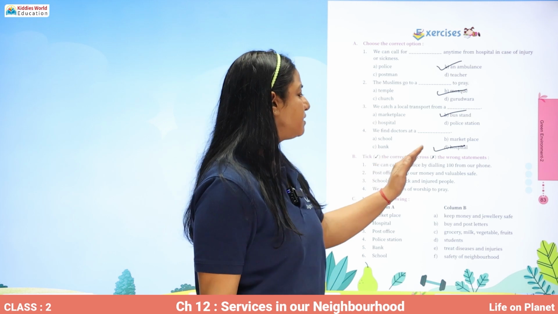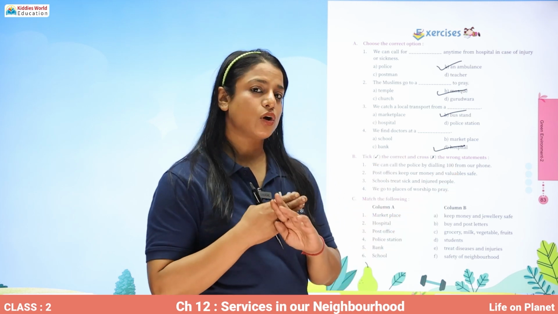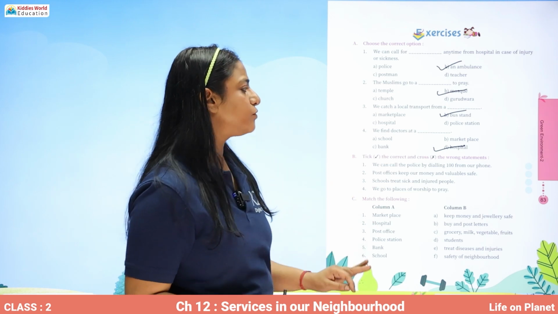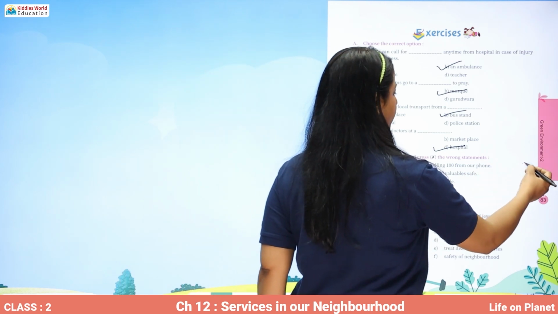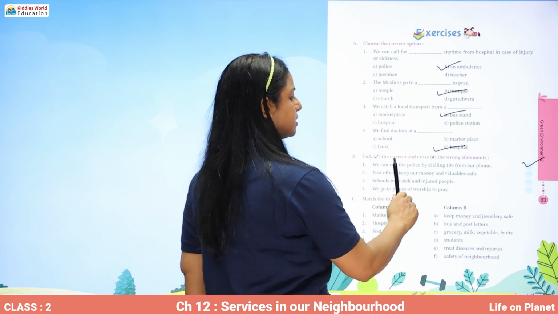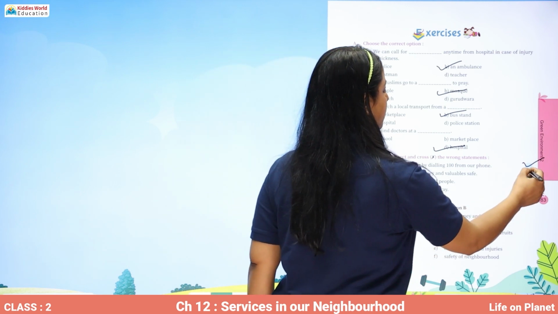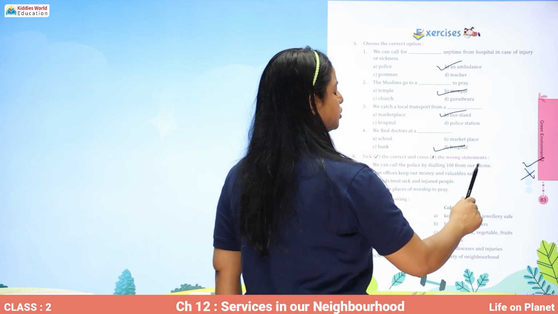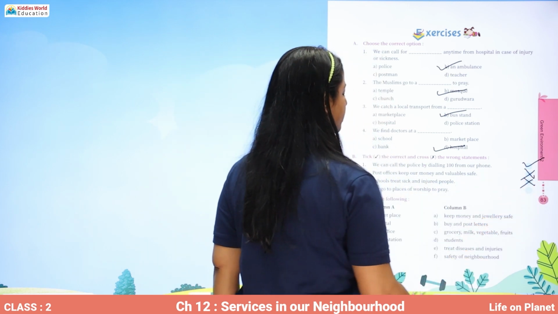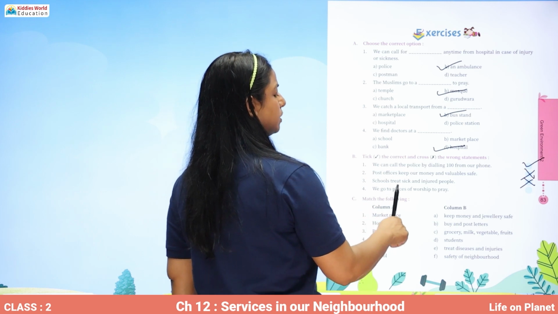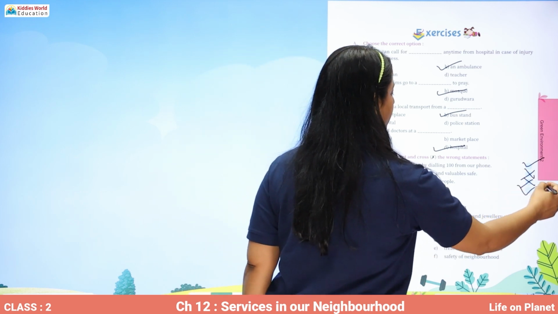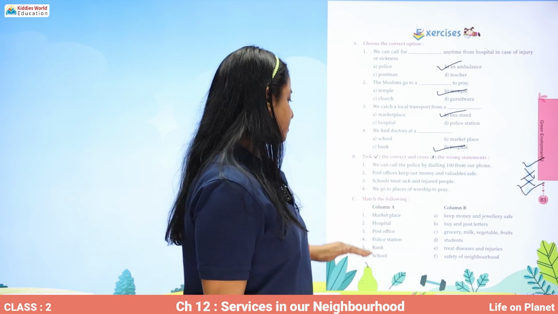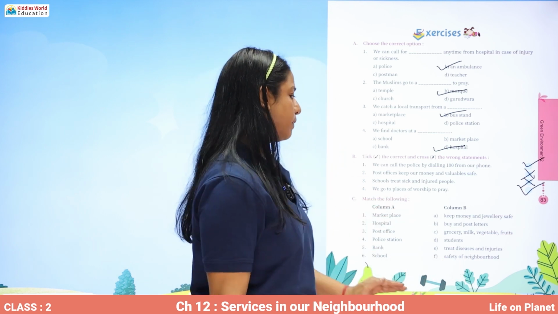Now you have to take the correct statements and cross out the wrong ones. We can call the police by dialing 100 from our phone. That's correct. Post offices keep our money and valuables safe. No, a bank does that. Schools treat sick and injured people. No, we get education there. We go to the places of worship to pray. Correct.